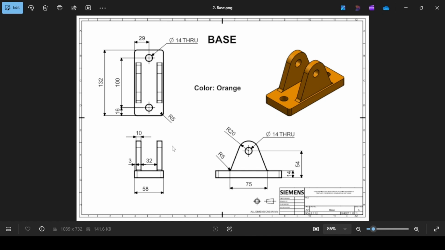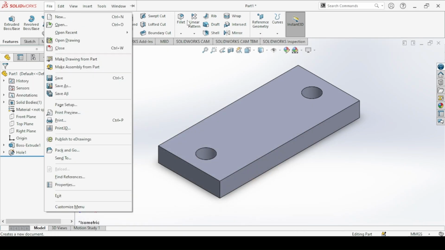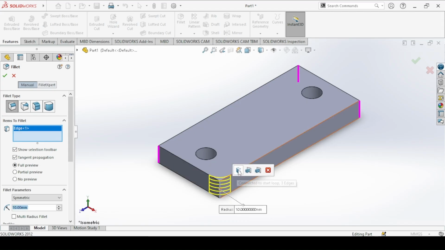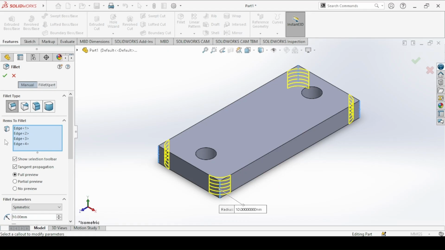Then we add fillets of radius 5 to the 4 edges of the block. So the fillet tool, you go with the constant size fillet. And the items to fillet, just make sure you select full preview and then click on this edge. In this pop-up, you can select this so that automatically the system will select the 3 other corners. And then the radius of the fillet, 5 millimeters. Okay.